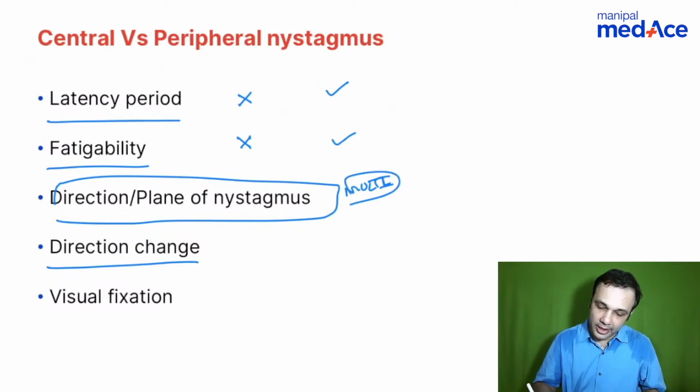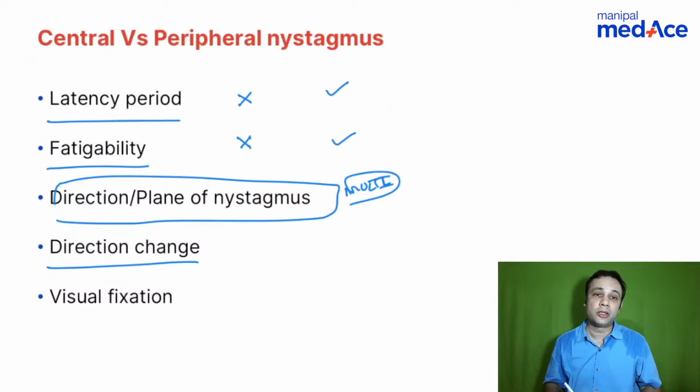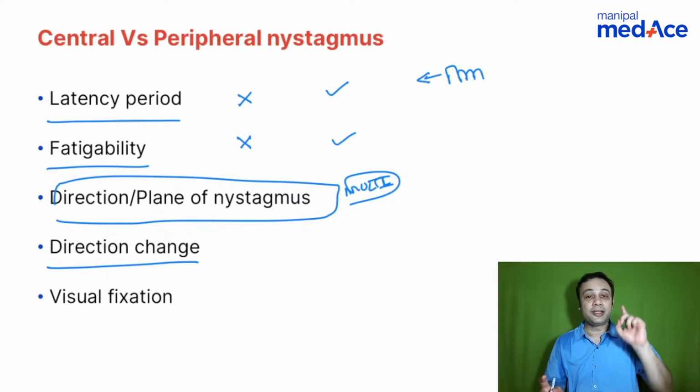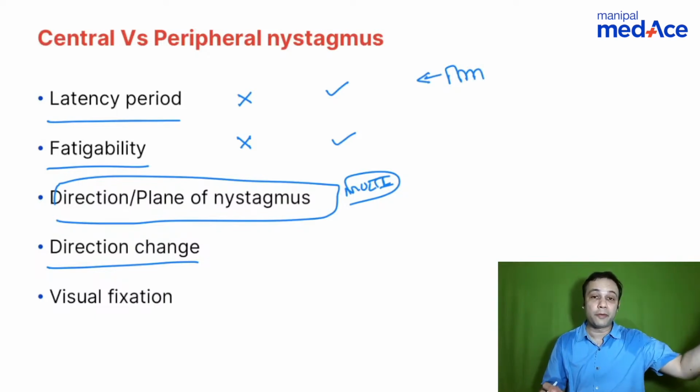So, peripheral nystagmus is along the direction of the semicircular canal. So, when you're looking at the lateral semicircular canal, it's a horizontal nystagmus, right? When you talk about the lateral semicircular canal, it's all dependent on the stereocilia and the kinocilium. Remember, the kinocilium is very close to the vestibule in cases of the lateral semicircular canal, whereas in the posterior and superior semicircular canals, they are away from the vestibule.